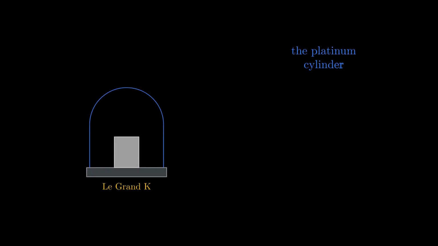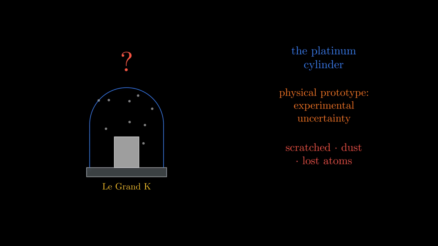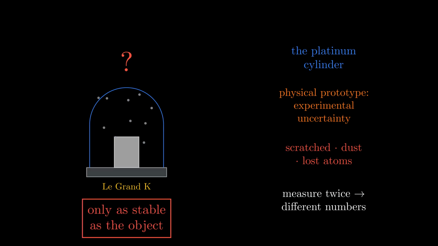For the kilogram, the old answer was that platinum cylinder. The problem, a physical prototype carries experimental uncertainty. It can be scratched, gather dust, or lose atoms. Measure it twice and you might get slightly different numbers. Tie the world's mass standard to one object, and the standard is only as stable as the object.